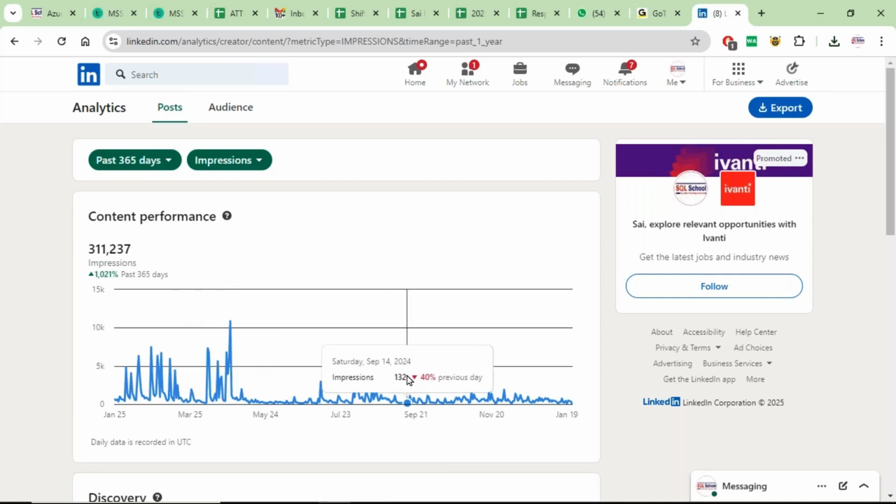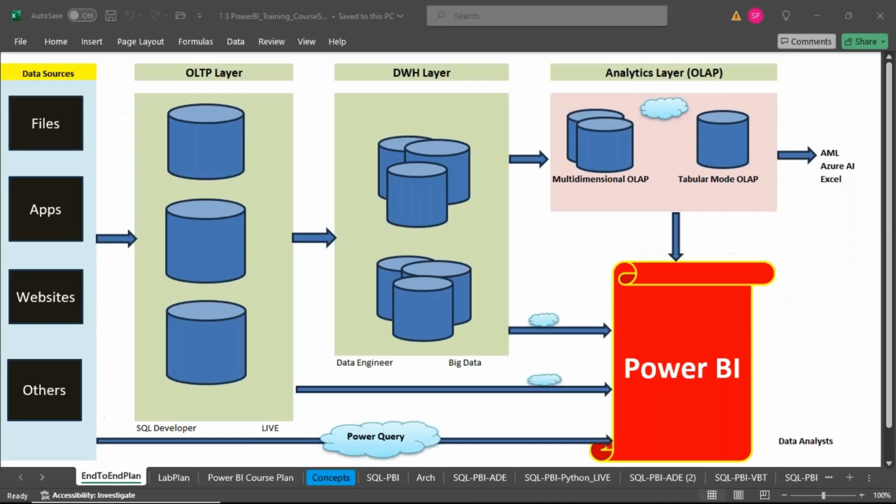Report visualization, extracting data from the backend, database, file, etc., is done by Power Query. I repeat again, please have a look at this screen. Here it is.